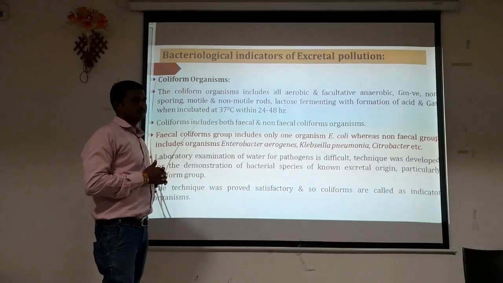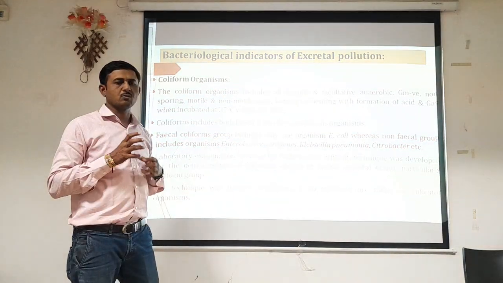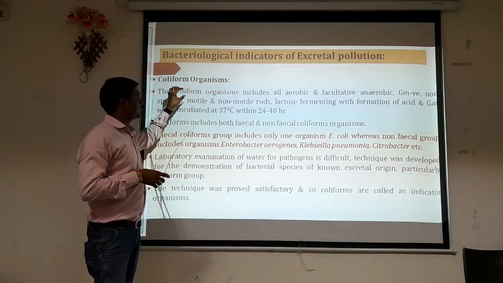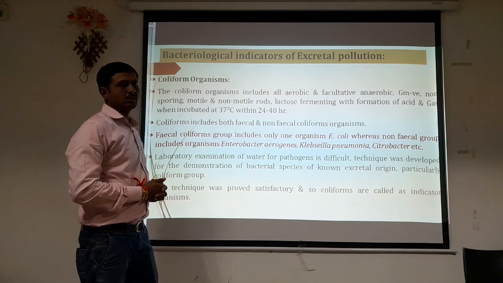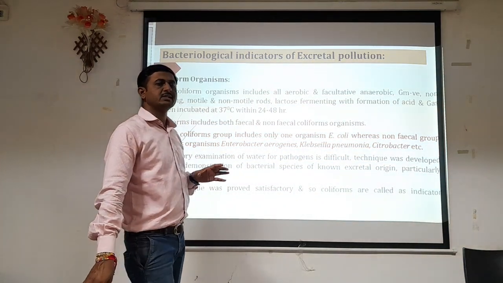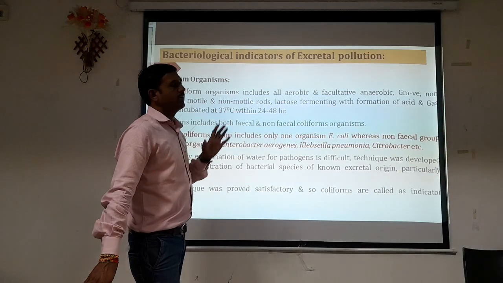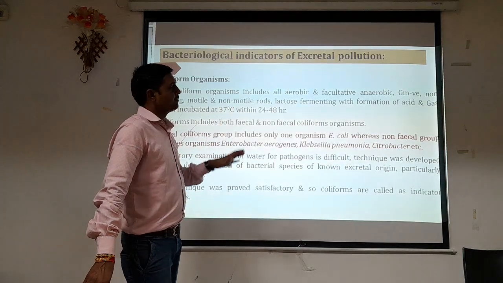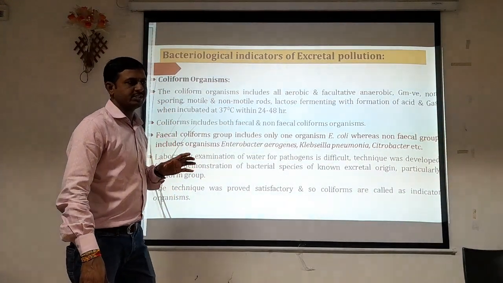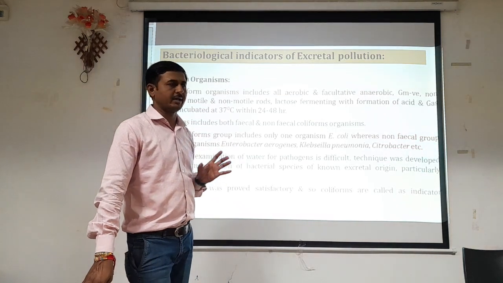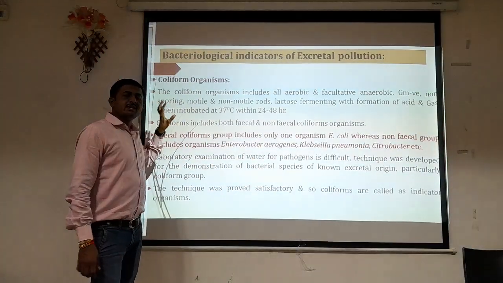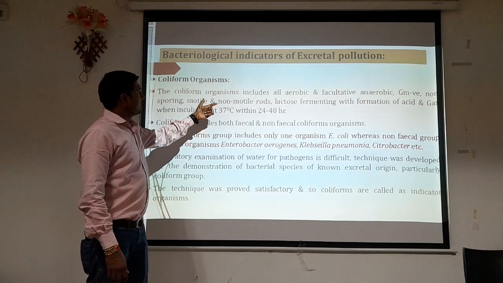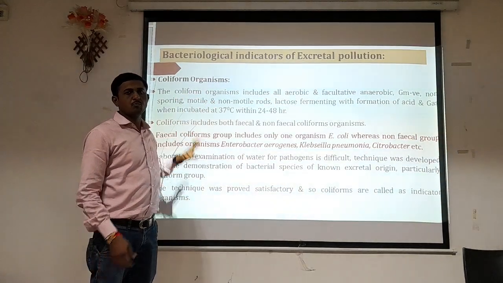The coliform organisms are cocci or spherical in shape. Coliforms are present in the colon, so that's why they are called coliform organisms. They are aerobic organisms, that means they require oxygen for their growth. Facultatively anaerobic, that means in presence or in absence of air they can survive. They are gram negative, meaning after gram staining they appear pink under the microscope. Non-sporing, that means they are non-spore formers. Motile and non-motile rods. These are the basic characteristics of the coliform group of organisms.